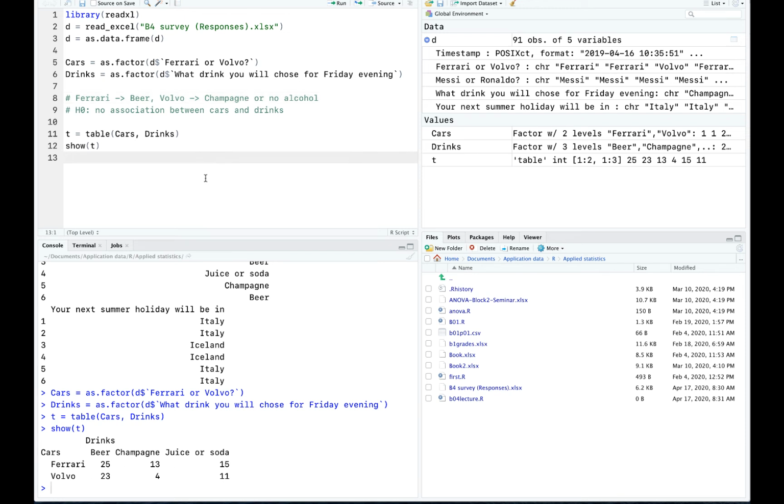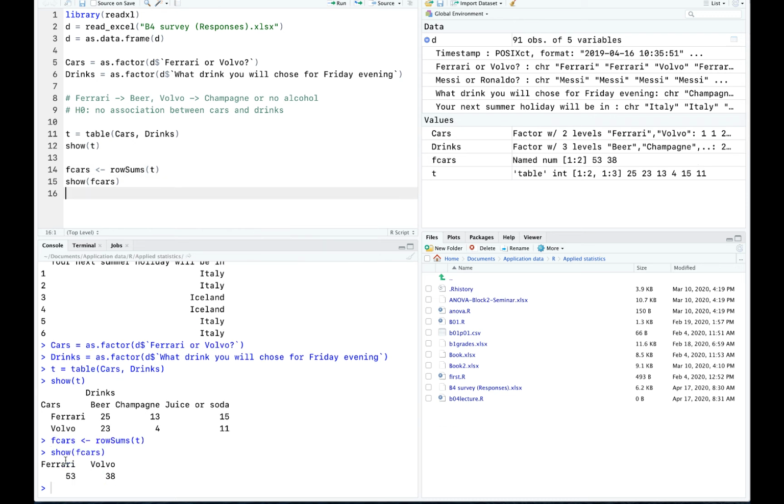So let me summarize this, okay? Let me add a couple of things to this table. First of all, let's say frequency cars, and in this case, I simply take a sum of every row, right? So to get this frequency cars, I take a sum of every row. I say row sums T, yeah? And then let me show it as well, F cars, yeah?